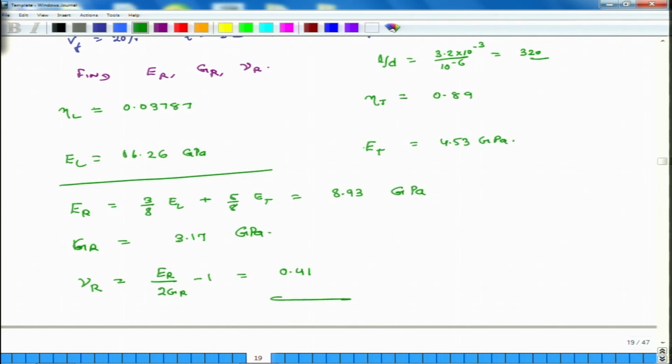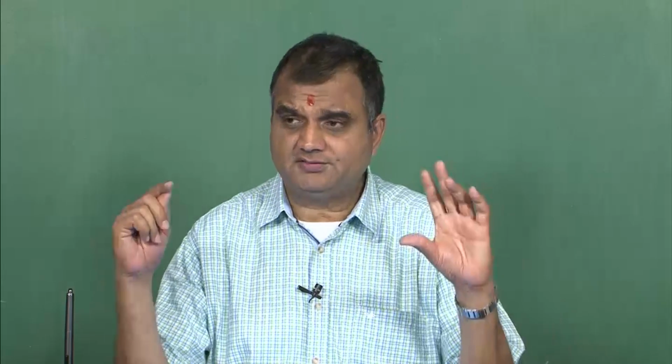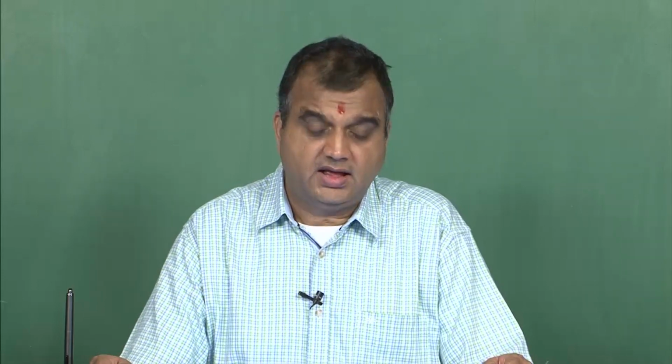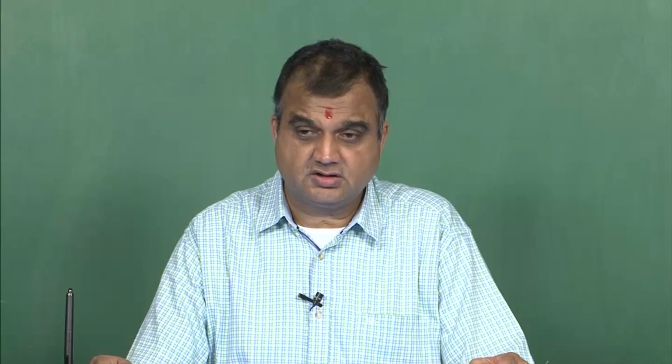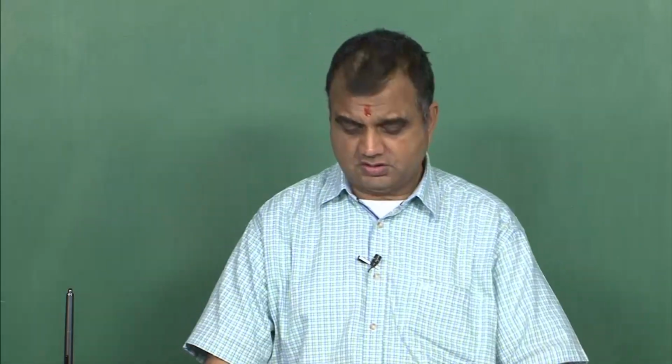So, this is what I wanted to discuss in context of short fiber composites. We know how to decide the critical fiber length, how to decide the length of the fiber so that we use the composite to the maximum possible extent, and how to estimate the stiffness in tensile and shear context, and also the Poisson's ratio of the system. That brings us to the closure of this course.